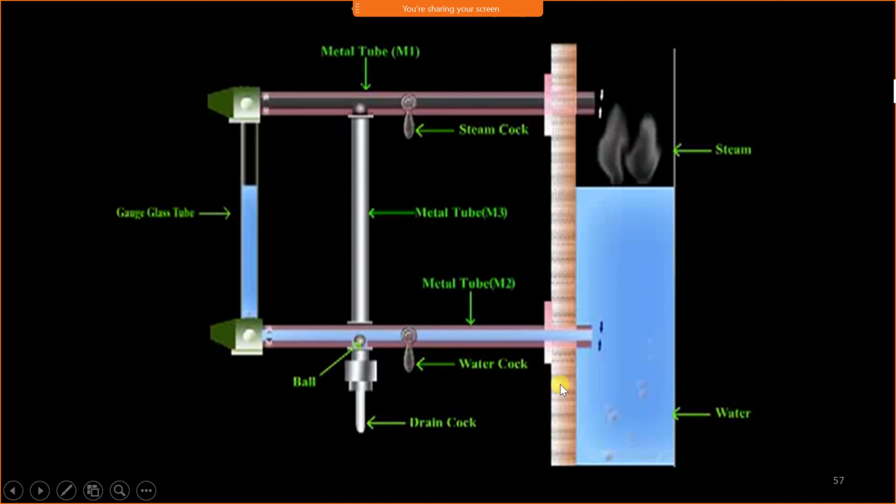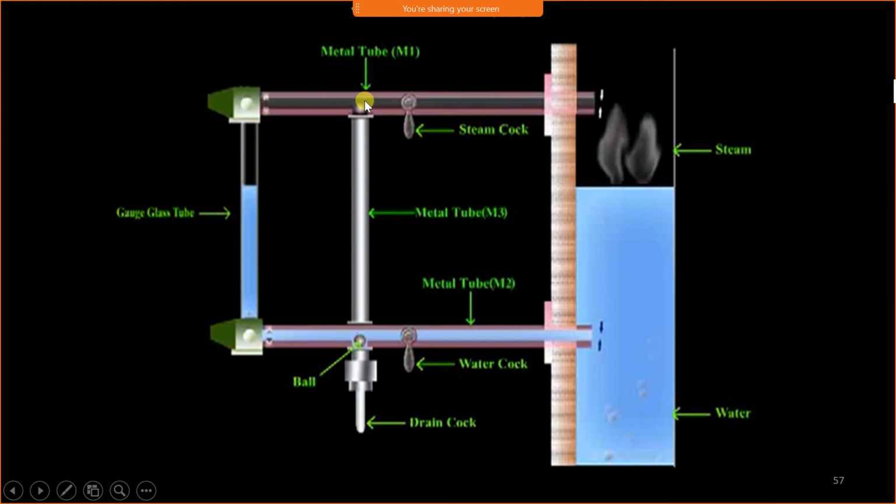Normally, two water level indicators are used in the boiler, one on the left hand side and the second on the right hand side. And this is mounted on the boiler valve. In this water level indicator, there are two tubes. In the inner tube there will be water and steam, and on the outer tube there will be a marking for indicating the level of water.